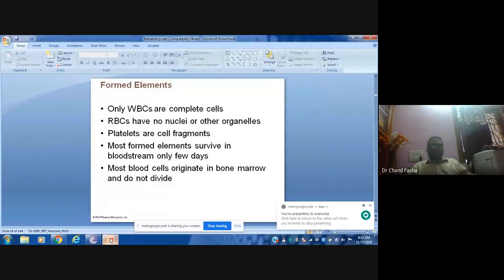And see, these WBCs will survive, and they may divide and produce more cells, whereas RBCs will not be dividing, and they will not be propagating to new cells. Most of the WBCs, RBCs and platelets will be produced in bone marrow.